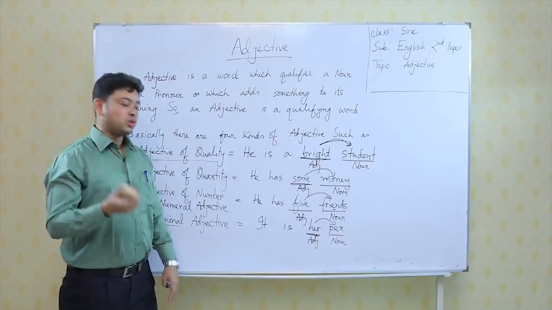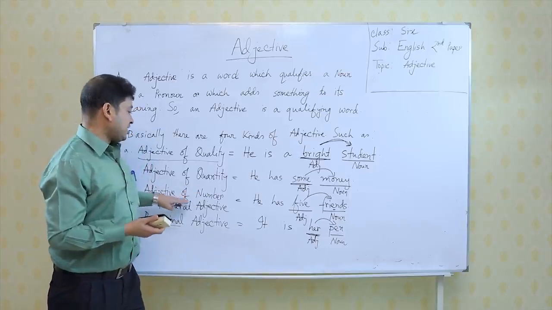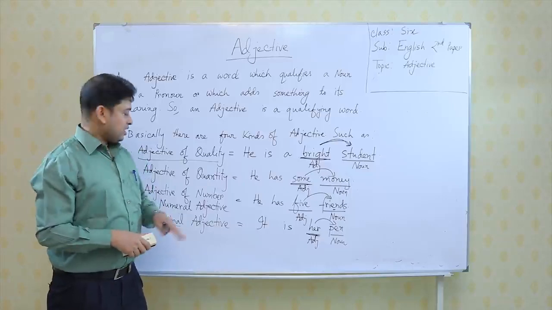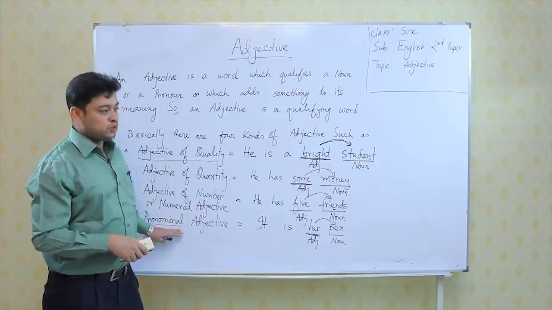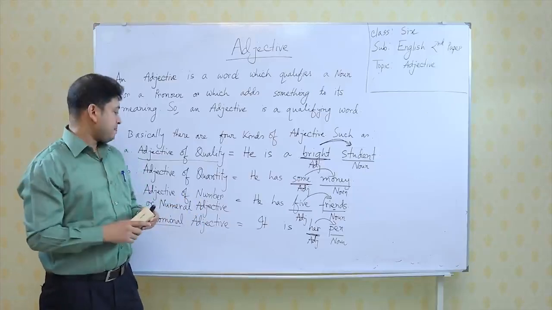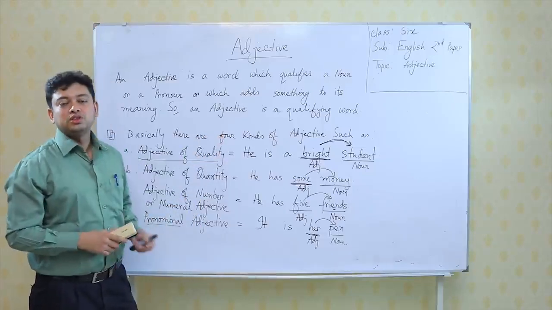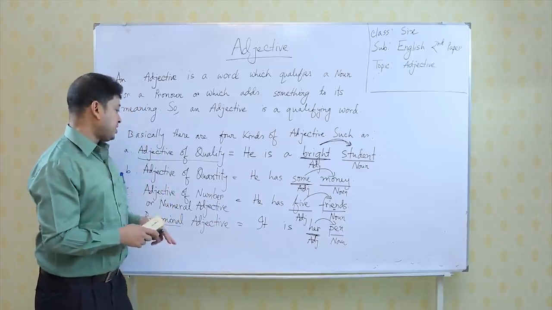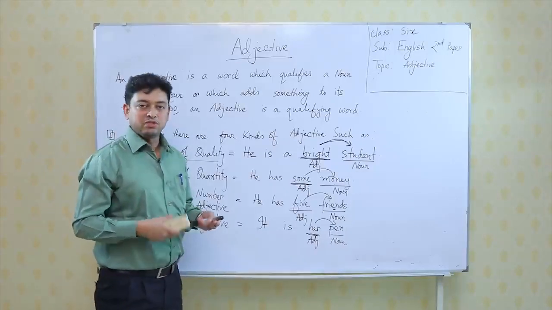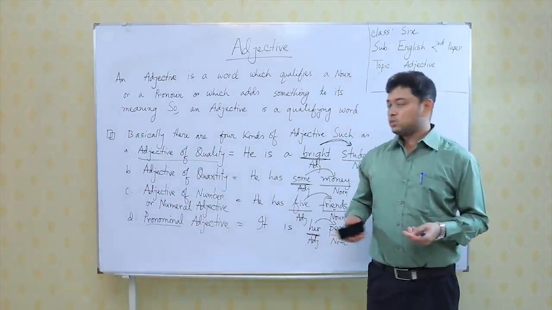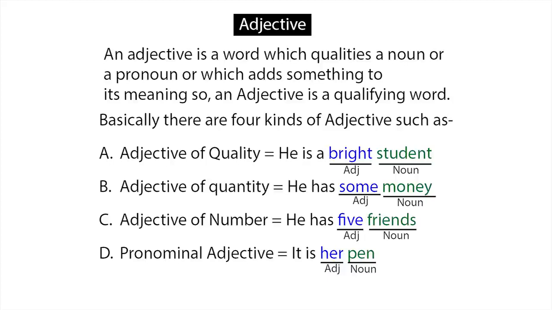Now, we shall move on to the classification of adjective of number or numeral adjective, because it has got some other ideas, and the pronominal adjective as well, because pronominal adjective can be classified in other 4 or 5 ways. So, please write down the examples in your copies, then we shall write down adjective of number and discuss more on adjective of number or numeral adjective or pronominal adjective.